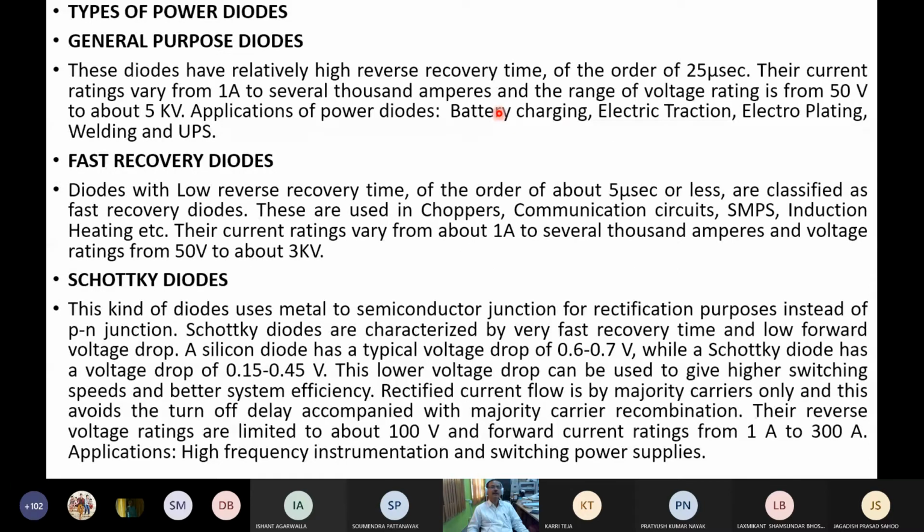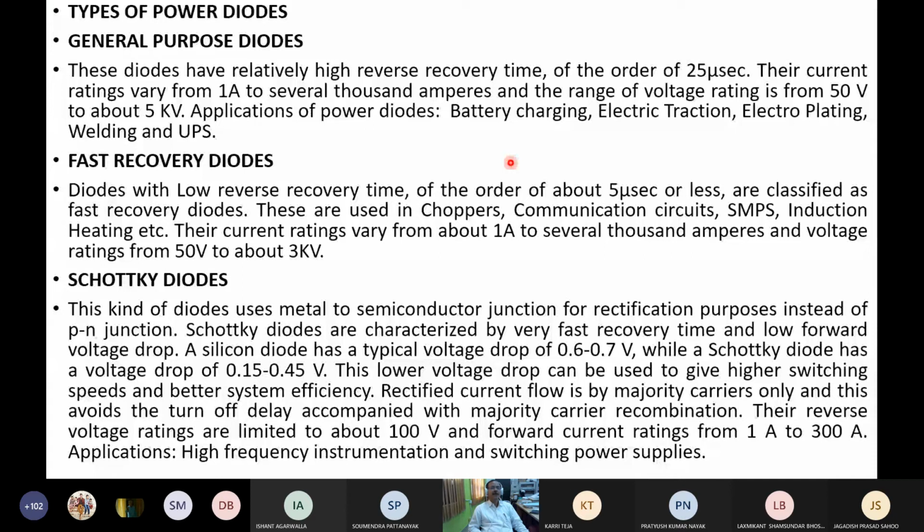So briefly, some types of diodes. There are three types of power diodes: general purpose diodes, fast recovery diodes and Schottky diodes. They have different reverse recovery times.